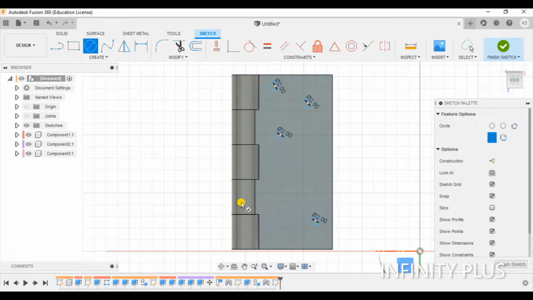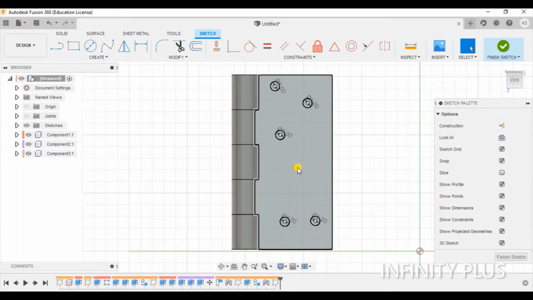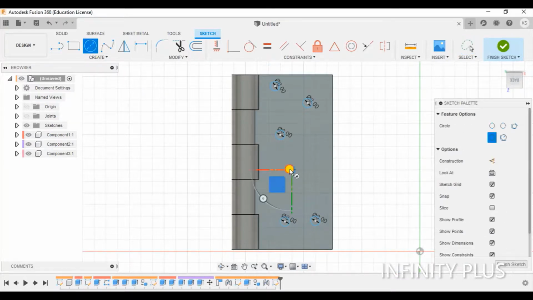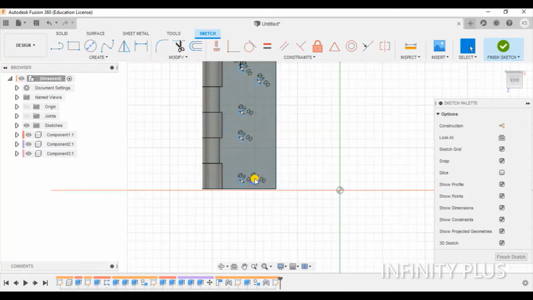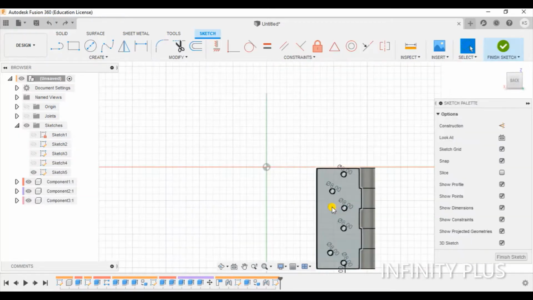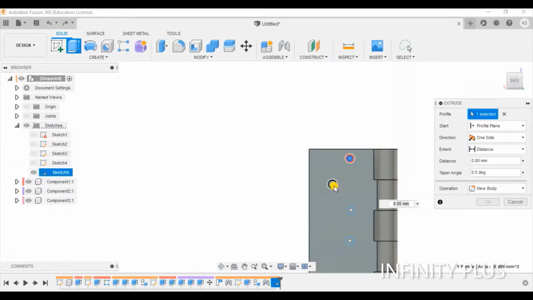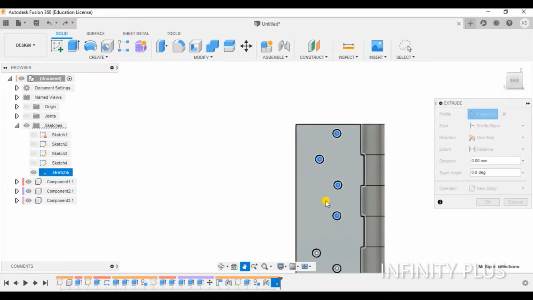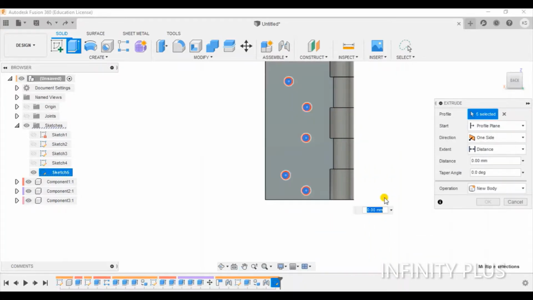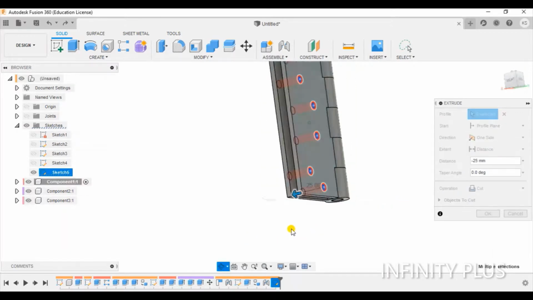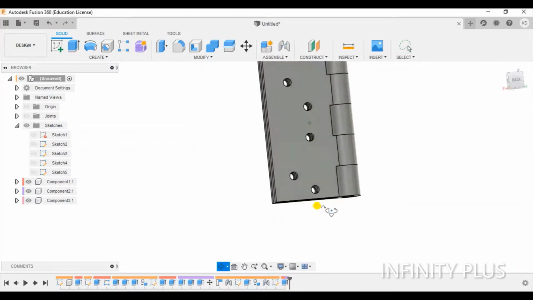Okay, again 8, 8. Okay, and 8. Okay, extrude minus 25. Okay,